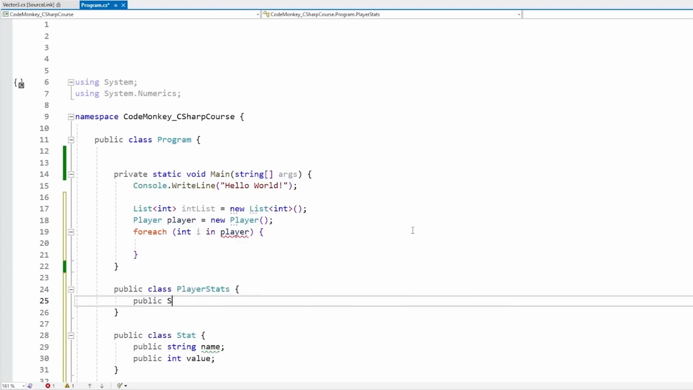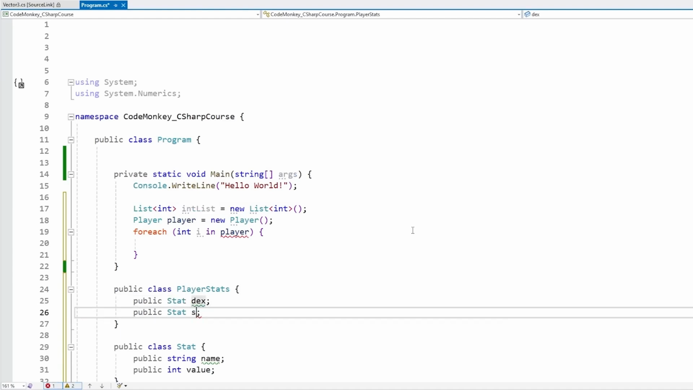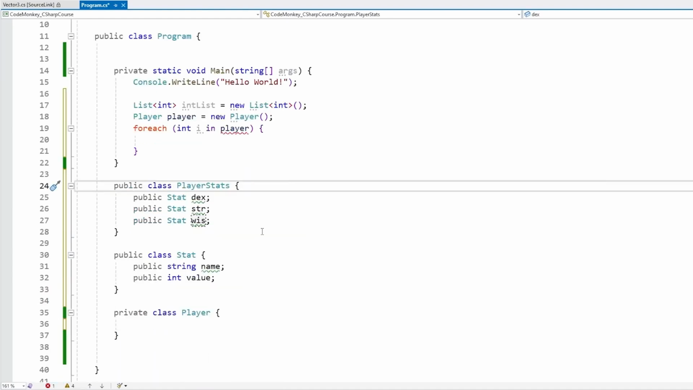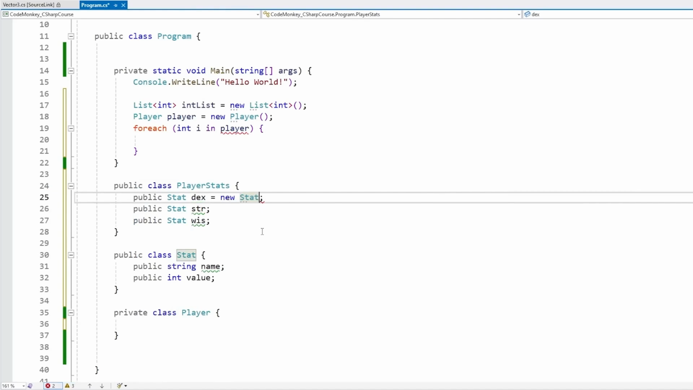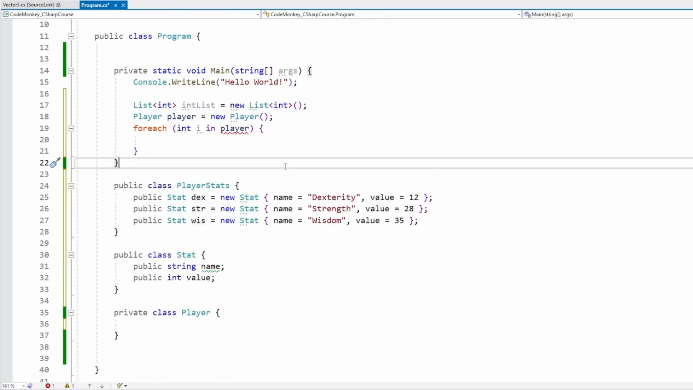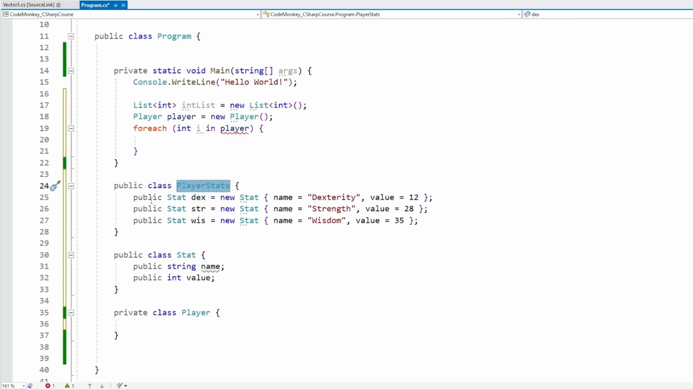And over here, for example, let's have some fields of type Stat. Let's say for dex, for strength, wisdom, and so on. So yep, just like this, let's just construct these objects. And now let's say that we want to do a foreach, and we want the foreach to work on our PlayerStats. So basically we want to be able to cycle through each one of these stats individually.